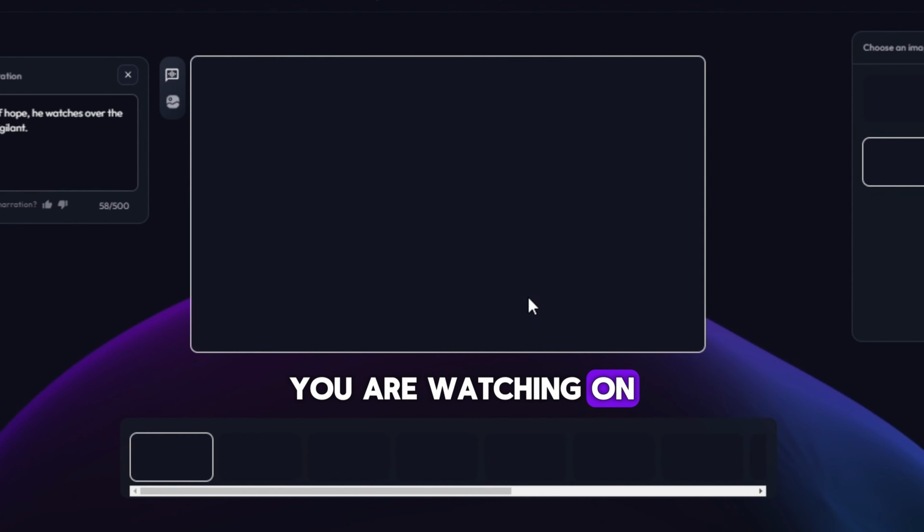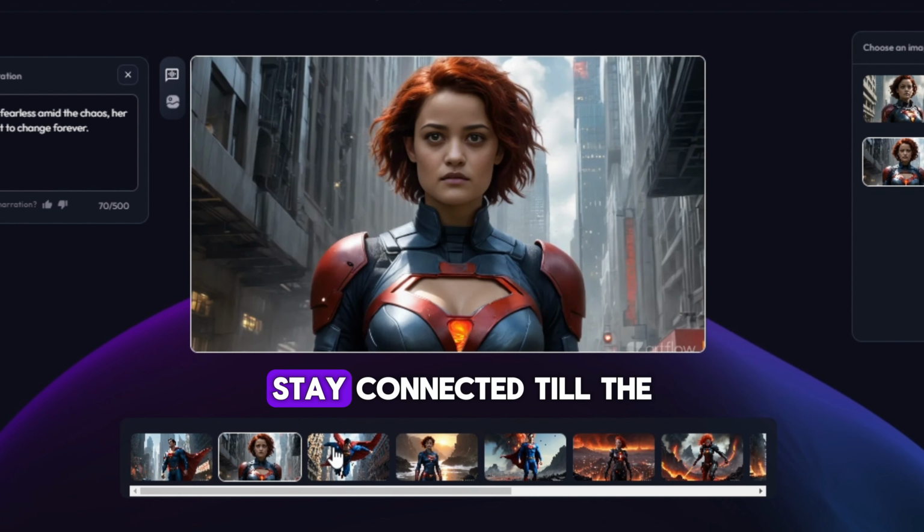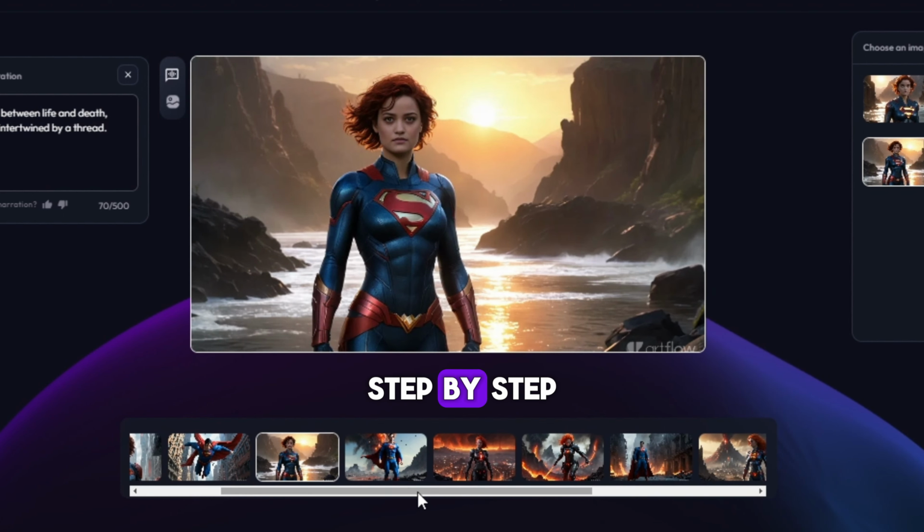The stories you are watching on screen have been generated with this AI. Stay connected till the end to find everything step by step.